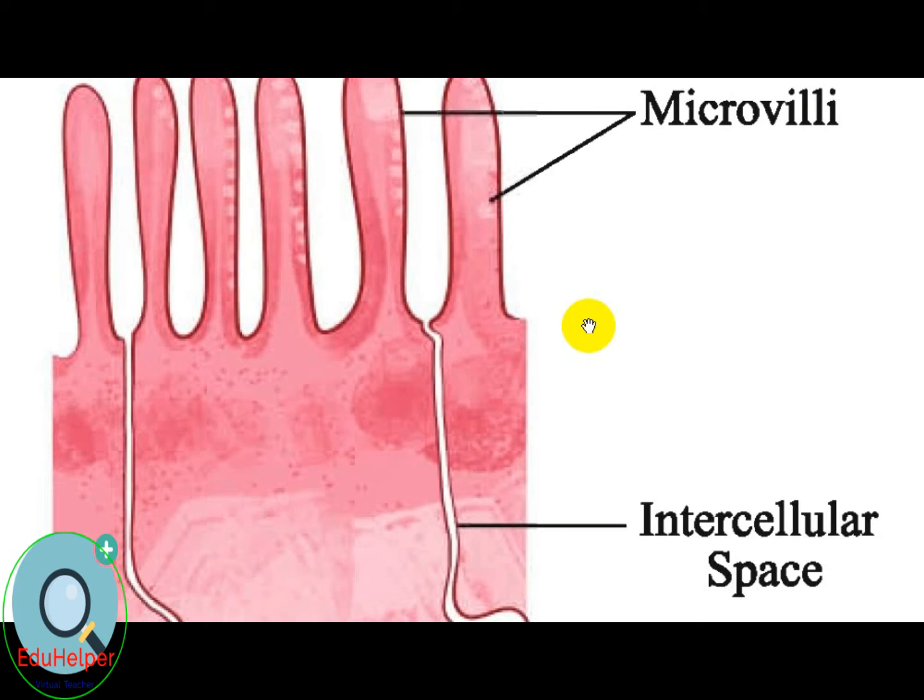It is a living, thin, elastic, selectively permeable membrane and consists of a phospholipid bilayer with embedded proteins. The term cell membrane was given by Nageli and Kramer, while the term plasma lemma was coined by Plowe.